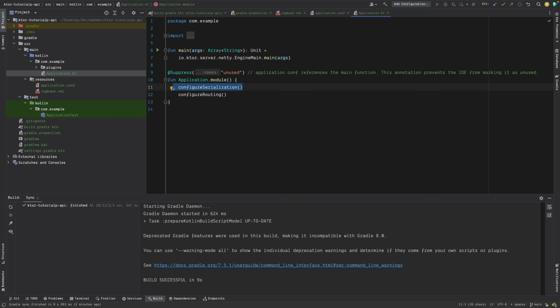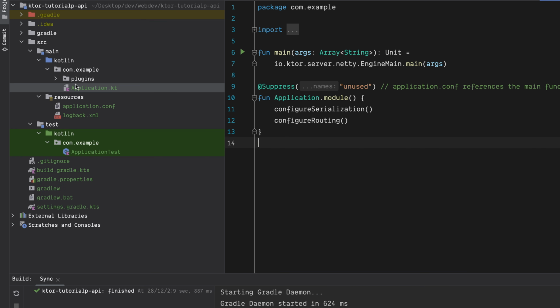One more thing which is very important is that if you don't know Kotlin, then you should not jump to Ktor. So learn Kotlin first and then come to Ktor. That was just a disclaimer.